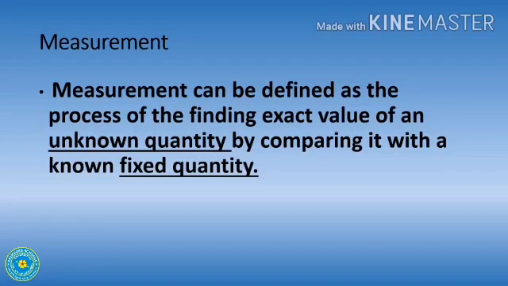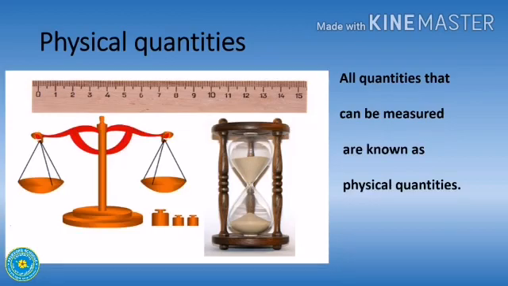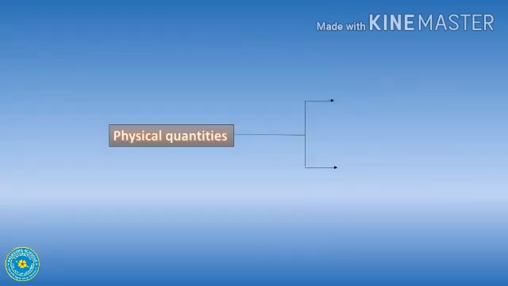Measurement. Measurement can be defined as the process of finding the exact value of an unknown quantity by comparing it with a known fixed quantity. Physical quantities. All quantities that can be measured are known as physical quantities. There are two types of physical quantities. They are fundamental quantities and derived quantities.